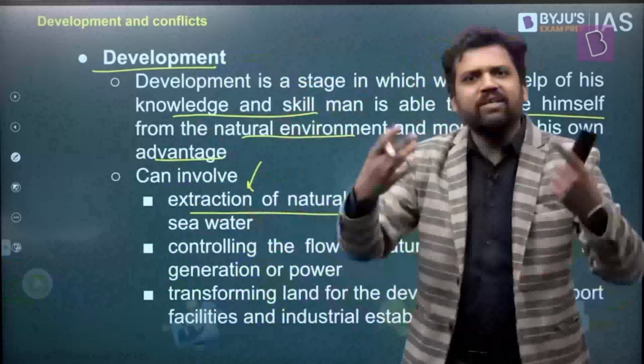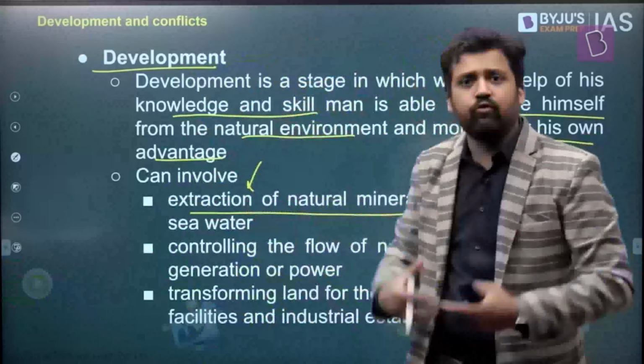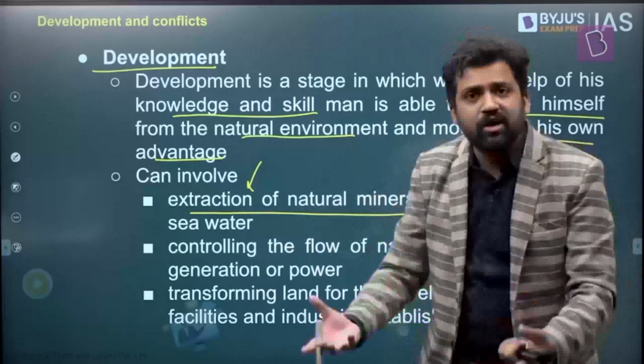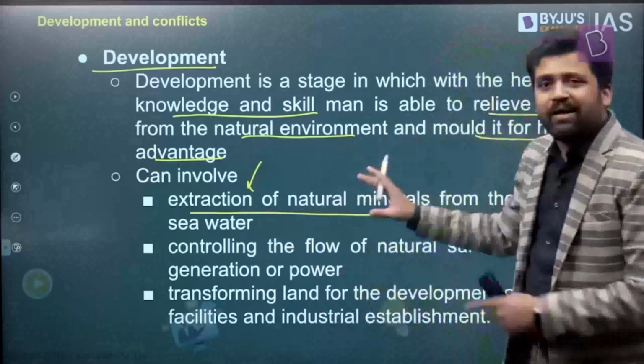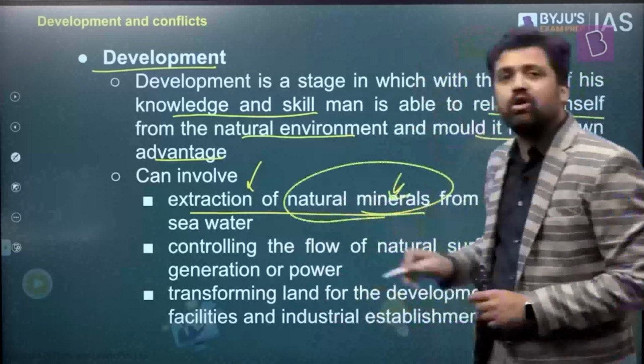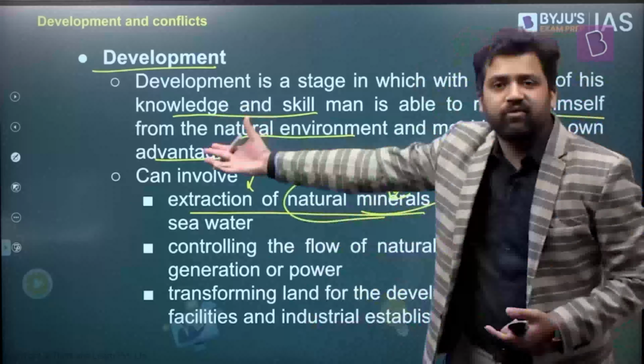And again, for our basic requirements, for our food, for the transportation of our food, for our commuting, for all these things, you need natural resources, you need fuel, you need oil. So development will definitely involve extraction of different kinds of natural minerals. How will you extract these minerals? You will extract them from different mines.